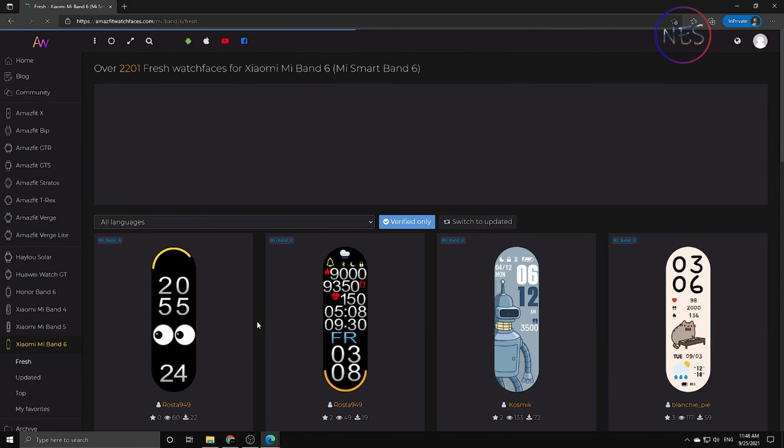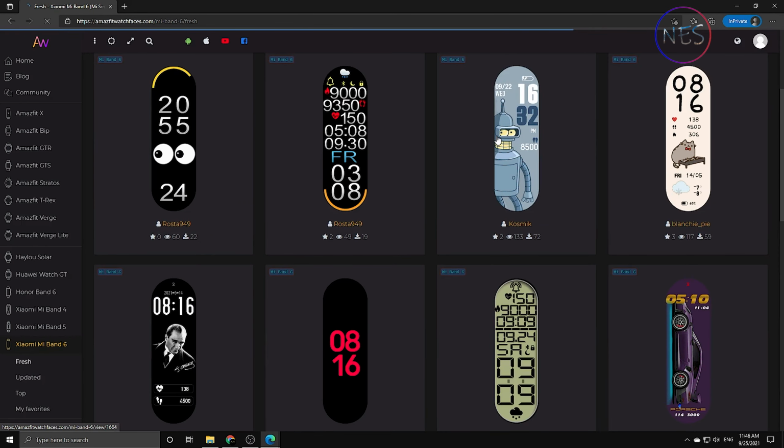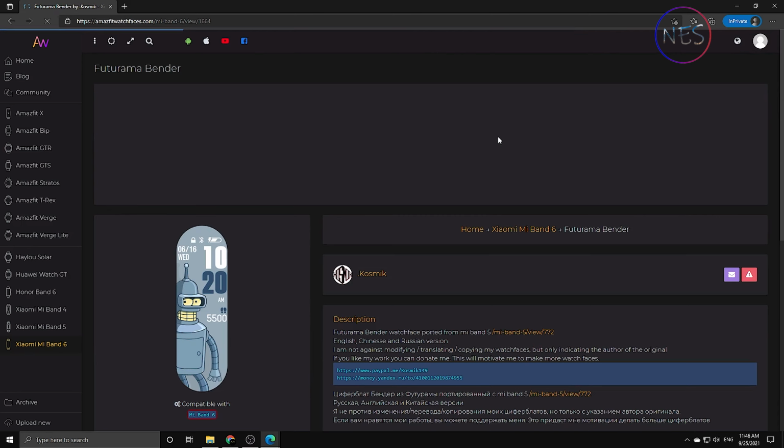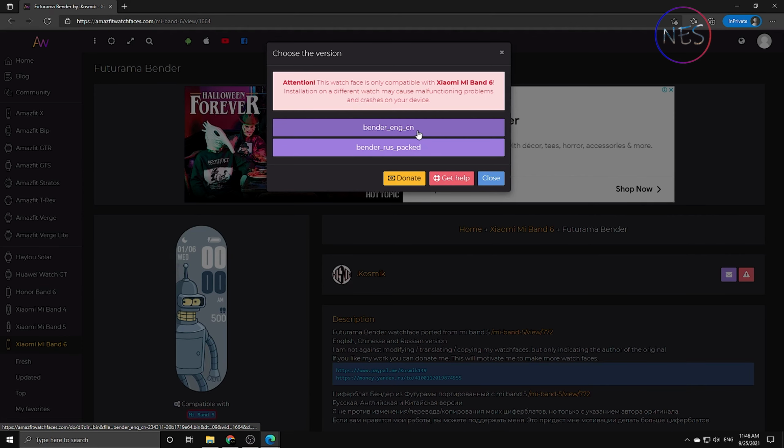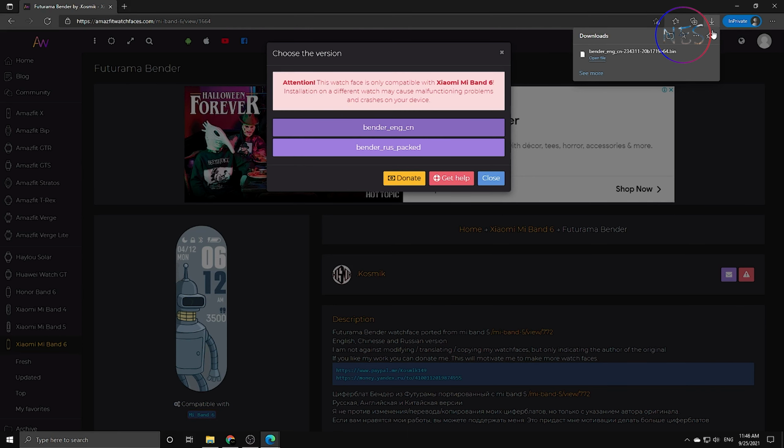To download the watch face from this site, let's download the watch face that you like and also save the image, because it's going to get more confusing after you have a lot of watch faces stored locally.